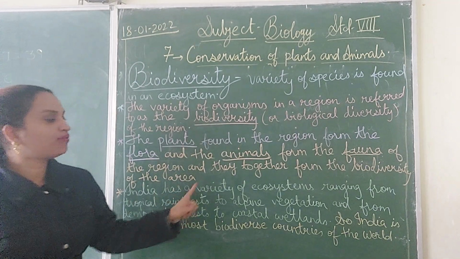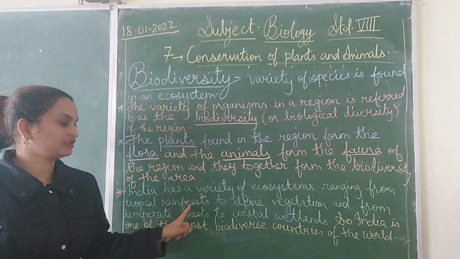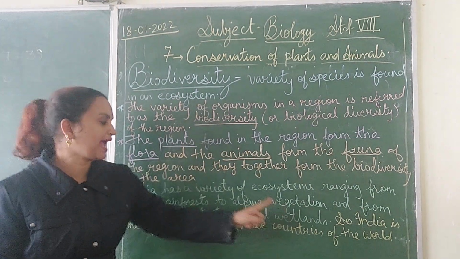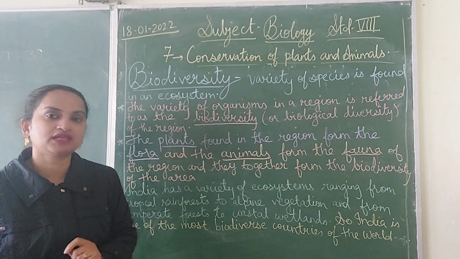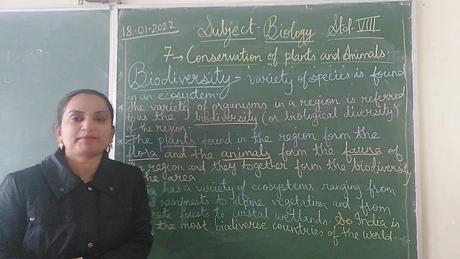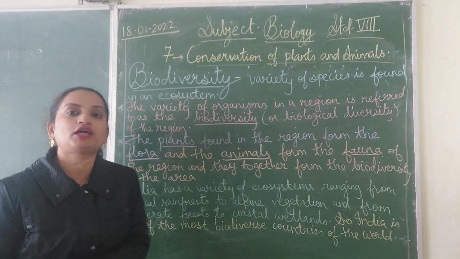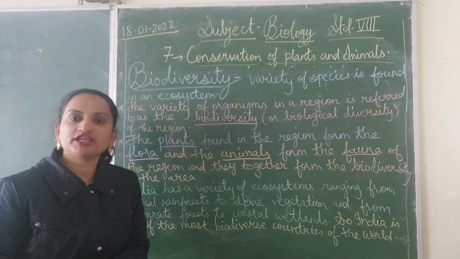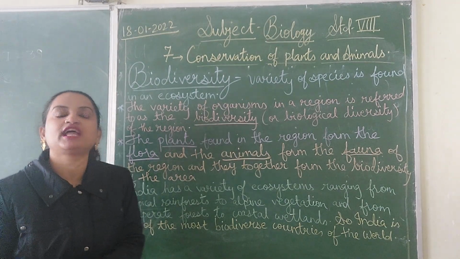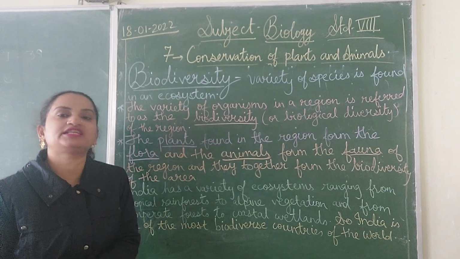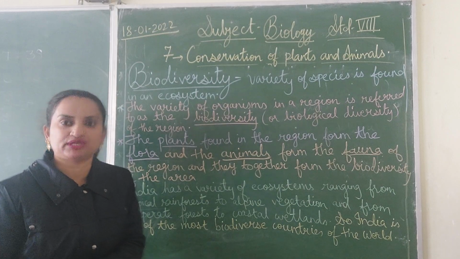India has a variety of ecosystems ranging from the tropical rainforest to alpine vegetation and from temperate forest to coastal wetlands. What does this mean? You know the geographical map of India: north, south, east, where the Himalayas are, where the coastal areas are. India is the only country which has diversity in the weather, diversity in the vegetation, different types of people, different types of culture. And they together form the biodiversity.